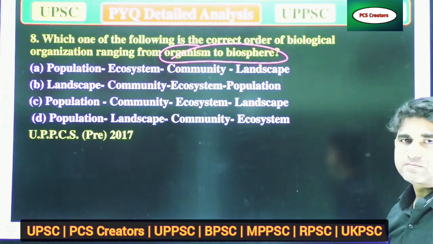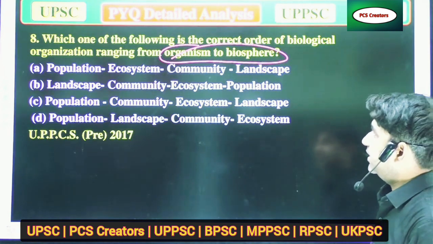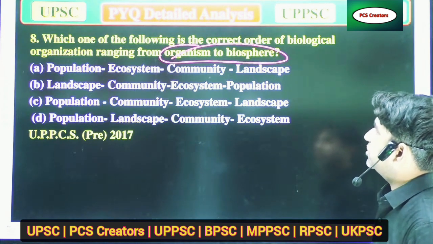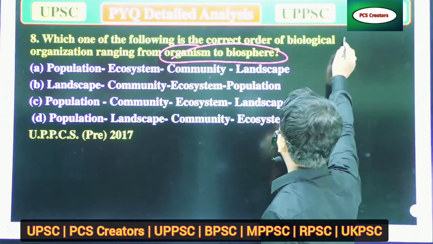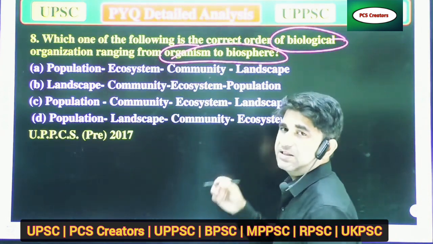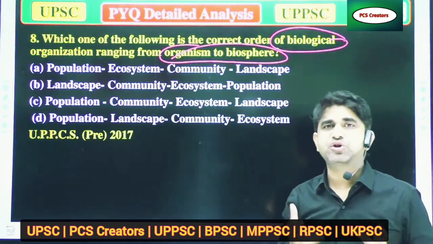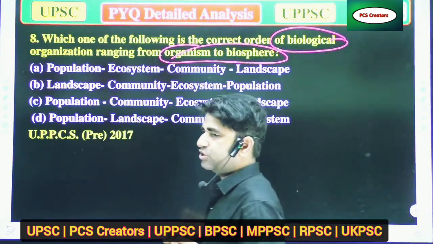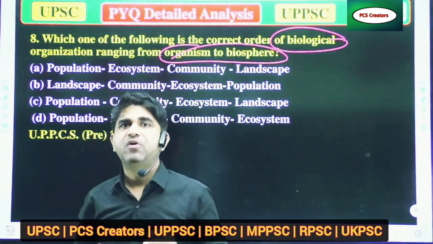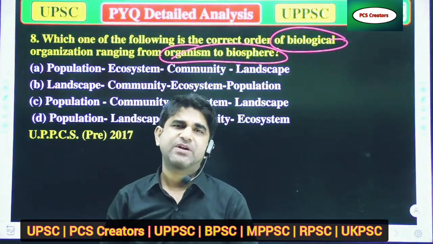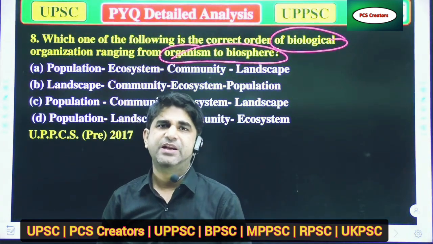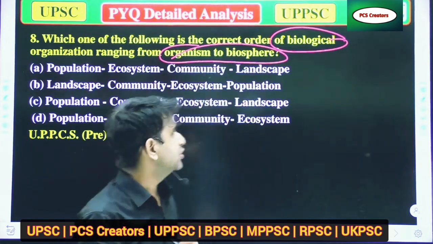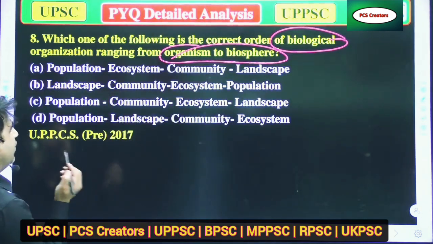First thing: for any biological organization, there is need of population. So the first thing is population.